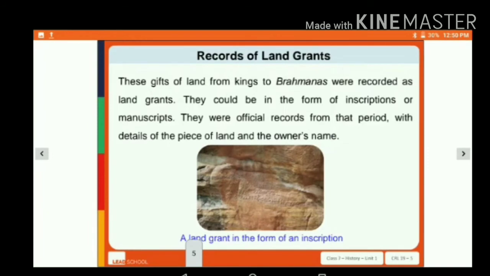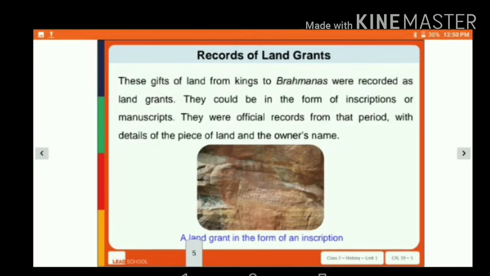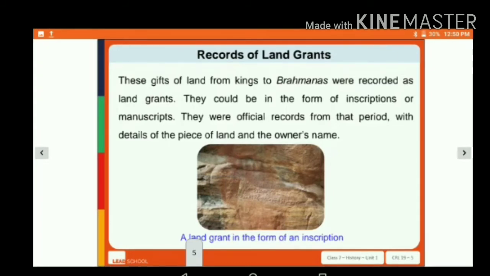Now, records of land grants. These gifts of land from the kings to Brahmins were recorded as land grants. They could be in the form of inscriptions or manuscripts. They were official records from that period with the details of the piece of land and the owner's name. Students, as you can see in the picture, there is a big stone and it has some inscription on it. These were very important sources of history as they tell us who the king was at that period of time and to whom the land grant was given.